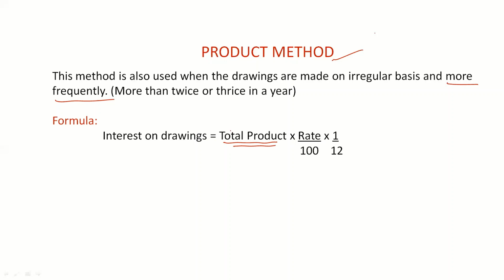There the amount was directly given in the question, right? But here we have to find out the total product. Rate will be given in the question, then multiplied by 1 divided by 12. Okay, there the formula was m divided by 12. That's nothing but the remaining months, but here it's 1. It's fixed all the time, right?